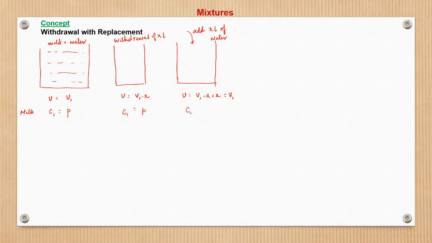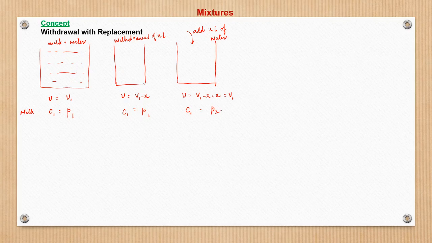And the concentration now, since we have added water, would change. Initially the concentration of milk was P1, but now we have added some water which has no milk in it. So that means the concentration of milk is going to change. What would be the new concentration?